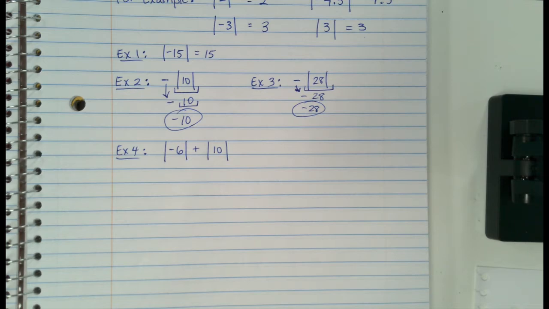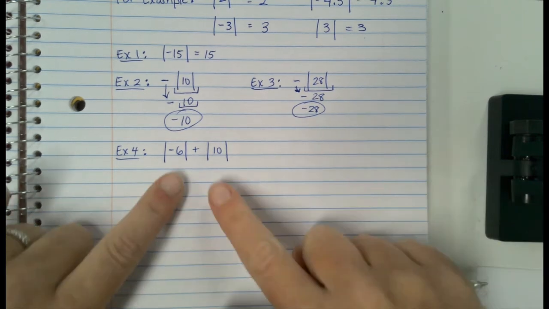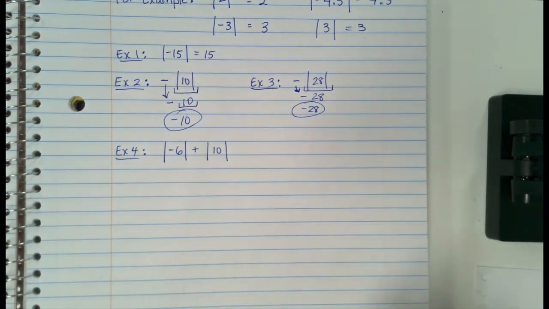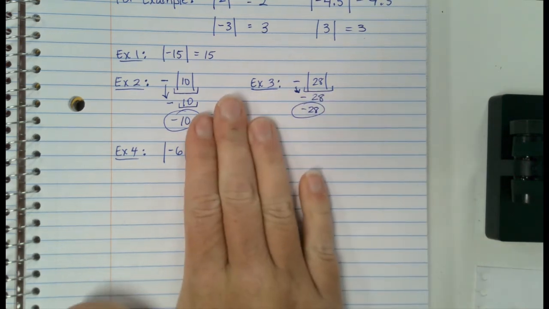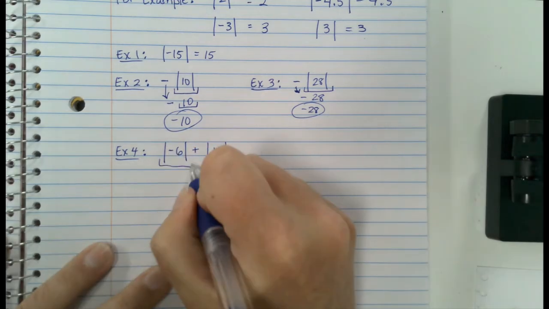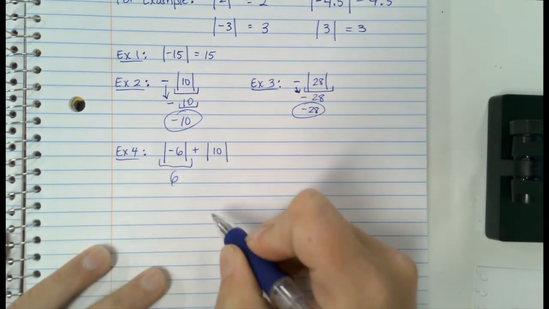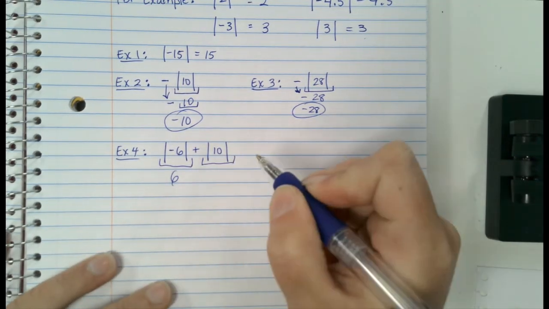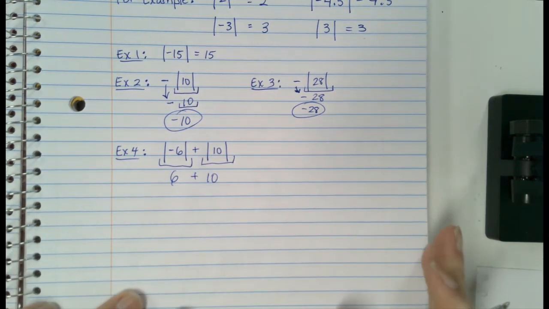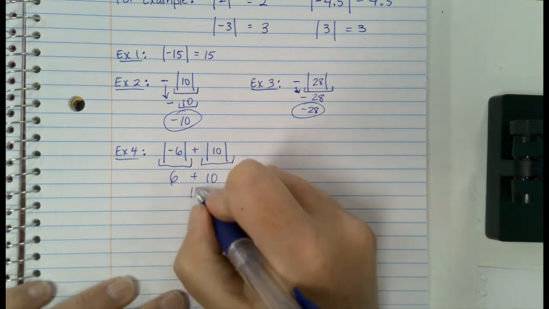So again, you look inside your absolute value first, and then you look outside of the absolute value. So I'm going to start here with negative 6. What is the absolute value of negative 6? 6. So this gives me 6. What about the absolute value of 10? 10. And then I'm going to bring down my plus sign. And then now I'm going to actually add them together. What, 6 plus 10? 16.